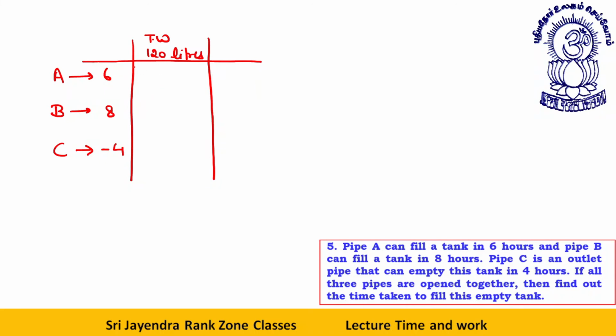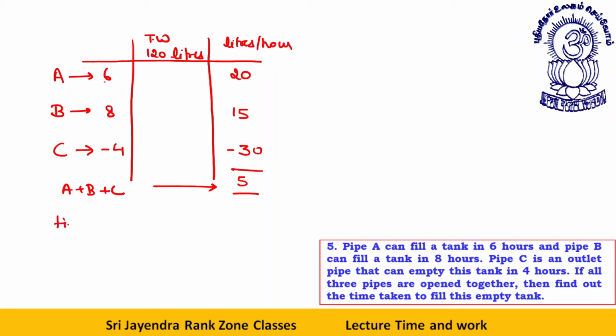We have 120 liters in 6 hours, so liters per hour will be how much? 20. 120 by 8 will give me 15. And 120 by minus 4 will be minus 30. So effectively, if A plus B plus C are all open together, these two are doing 35 units and this is doing minus 30. 35 minus 30 will give me 5 units per hour.